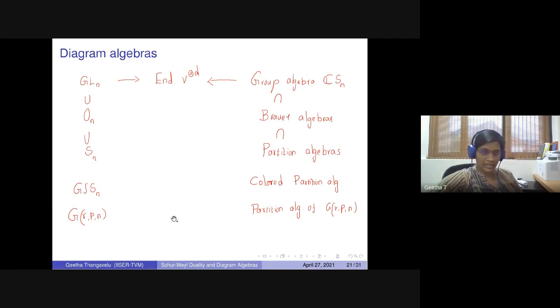And very recently, the work by Shraddha and Ashish Mishra, they have given a partition algebra which is coming from the complex reflection groups. So a lot of new dualities are coming, and it's not just because we are restricting and got the diagram algebras, but the diagram algebras themselves come from a very different background, and it happens that they are in Schur-Weyl duality with these nice groups.